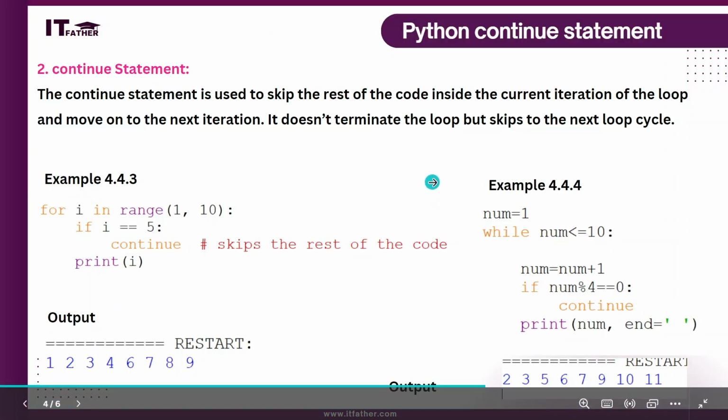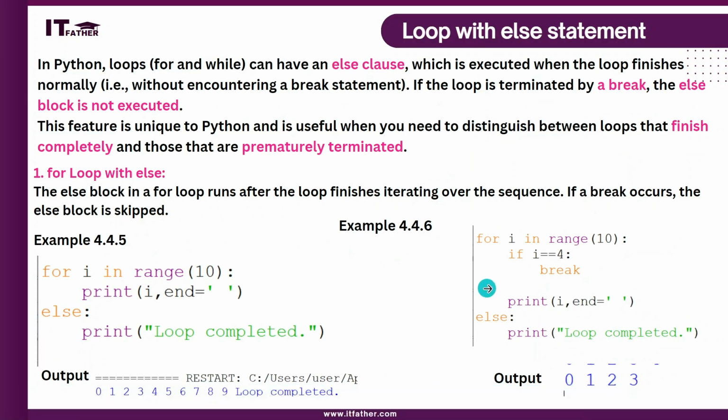Now next we have the else statement with loop. What is the use of else statement with loop? Till now we have understood else is used with the if statement, but yes, in Python else is present with loops. In Python, either a while loop or a for loop can have an else clause, which is executed when the loop finishes normally. It means when the loop finishes normally without encountering a break statement, else will be executed. If the loop is terminated by a break statement, then the else block will not be executed.